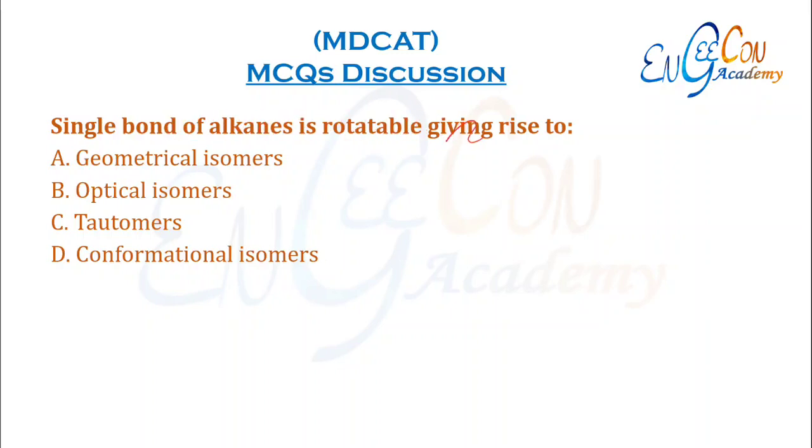Single bond of alkanes is rotatable, giving rise to. So alkanes can rotate over their single bond and they give rise to a type of isomers which are called conformational isomers.